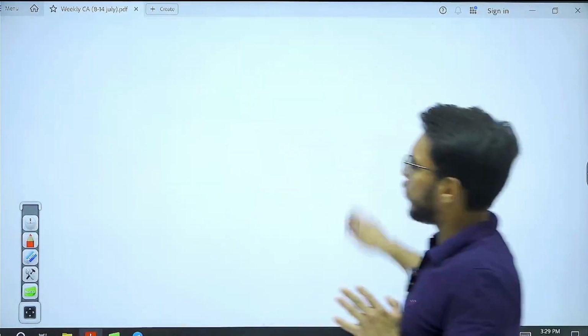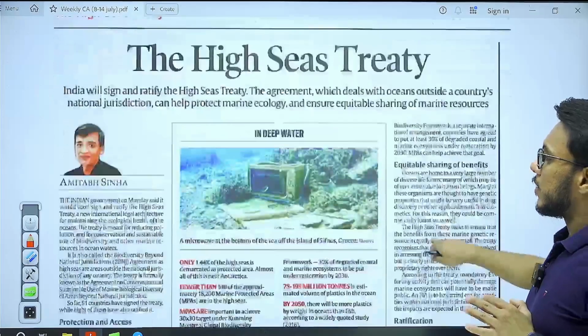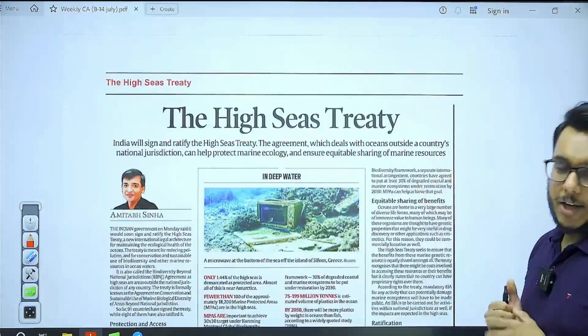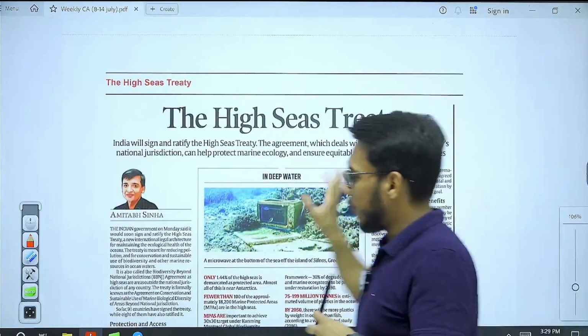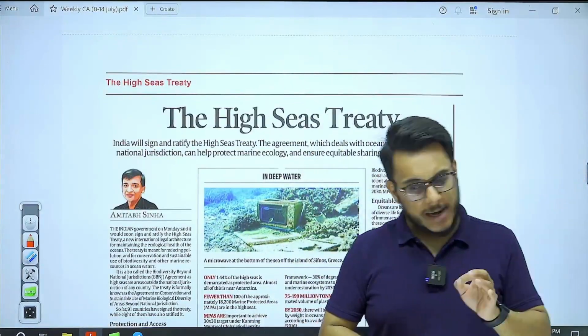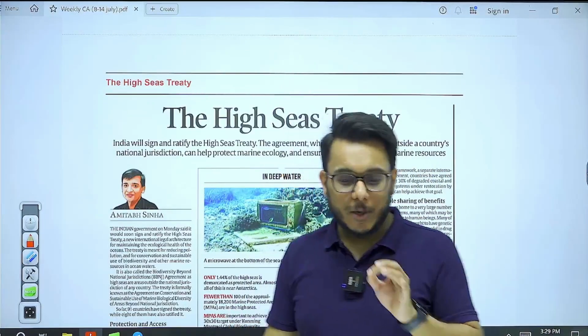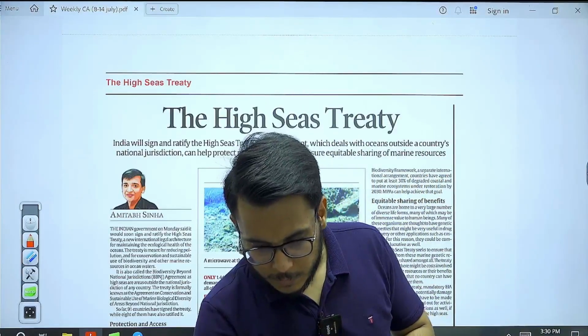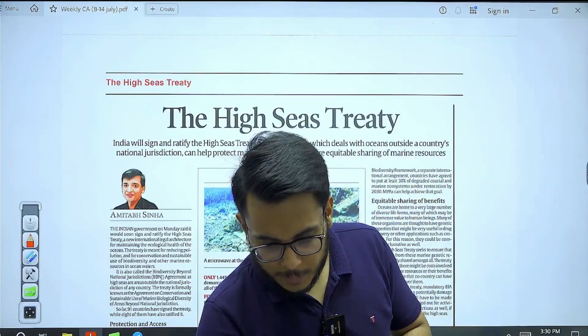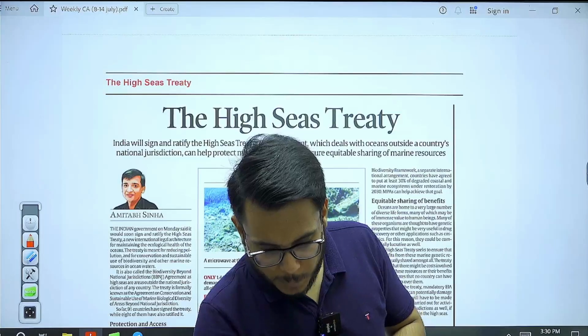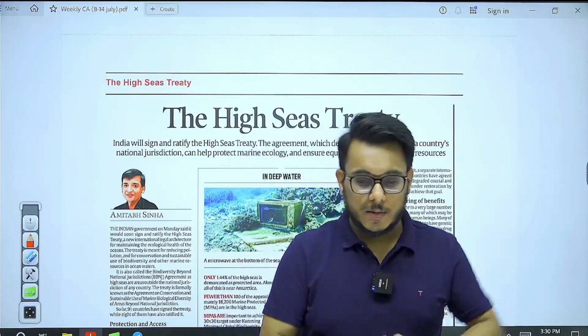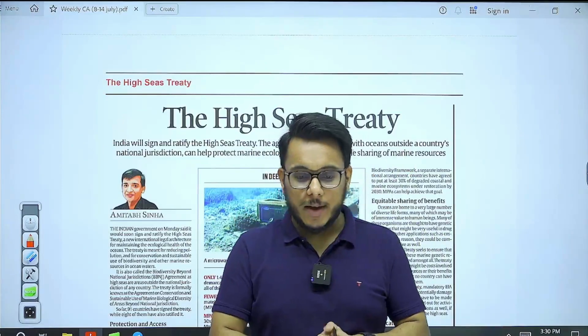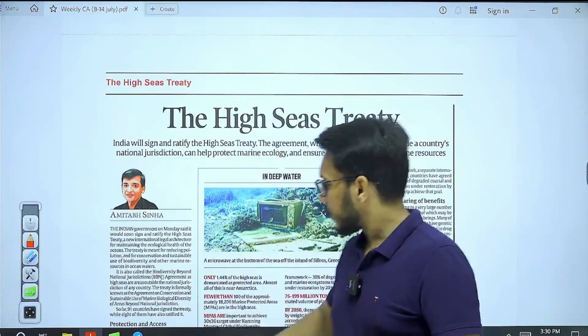And now moving to the next article, the High Seas Treaty. This article was published in the Indian Express newspaper, and again we are going to see it with respect to GS paper number 3.